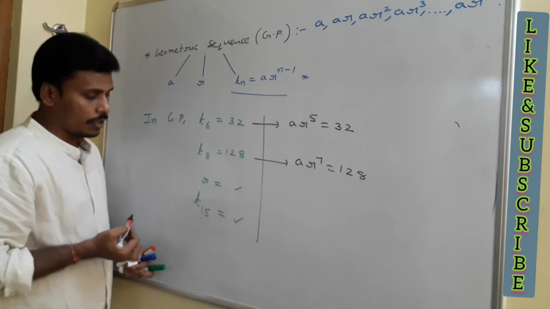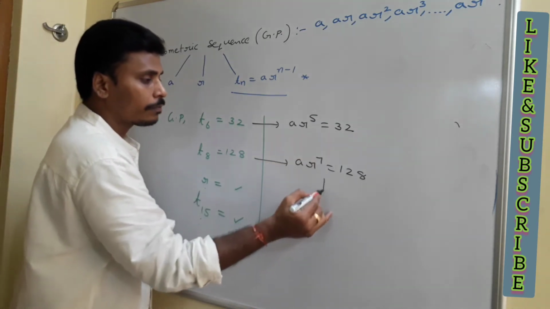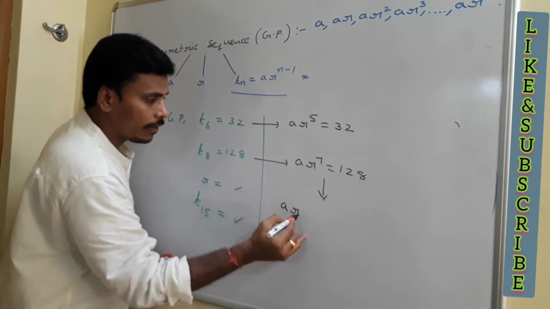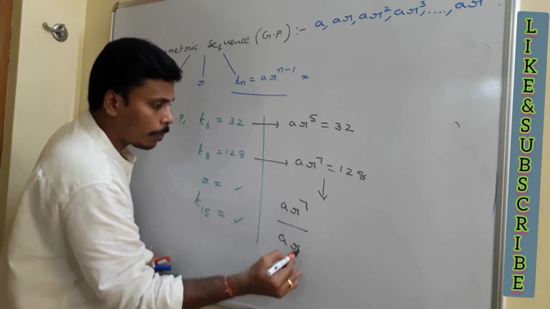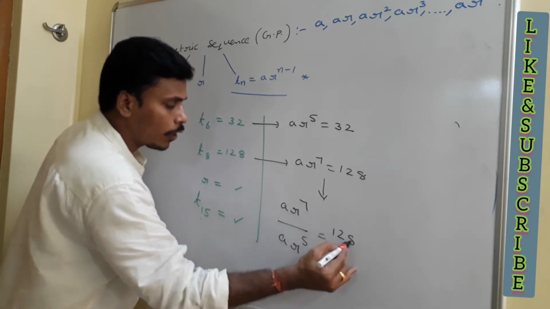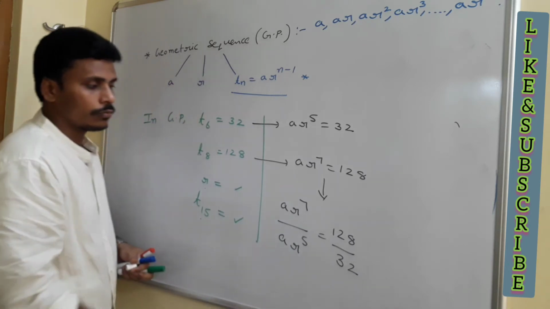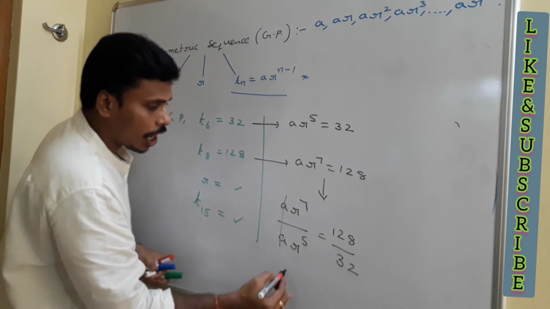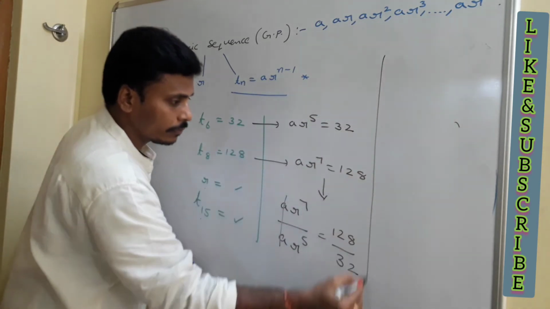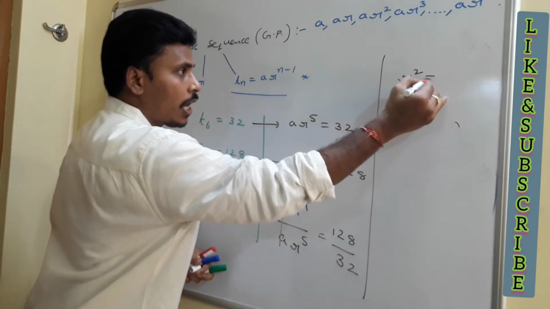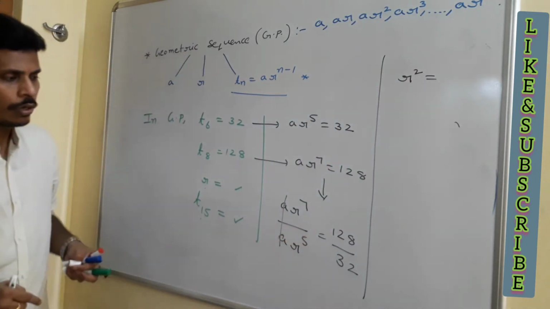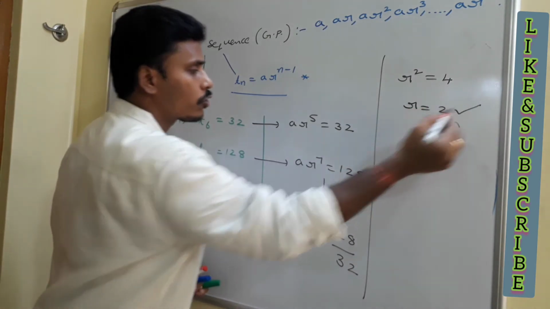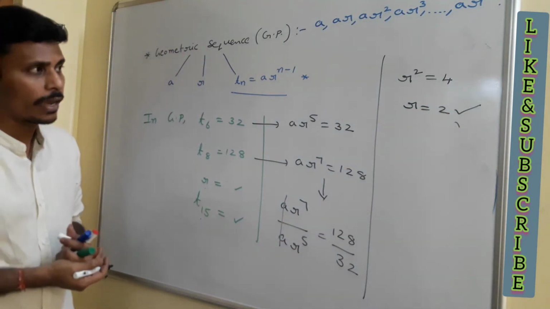The common ratio and T15. So for that you just divide the second term by the first one: ar power 7 divided by ar power 5 equals 128 divided by 32. A and A get cancelled. R power 7 by R power 5 is just R square. Is it right? R square equals 128 by 32. How it moves? 1 32 force. So since R square is 4, R equals 2. You may have a chance to pick minus 2 also.